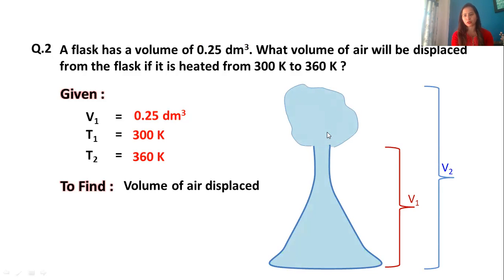So what's the new volume? That's V2. So if I have to say the volume of air displaced, it will be this much, meaning it is V2 minus V1. So first we need to find the new volume, and then we need to find the volume of air displaced. That is V2 minus V1.